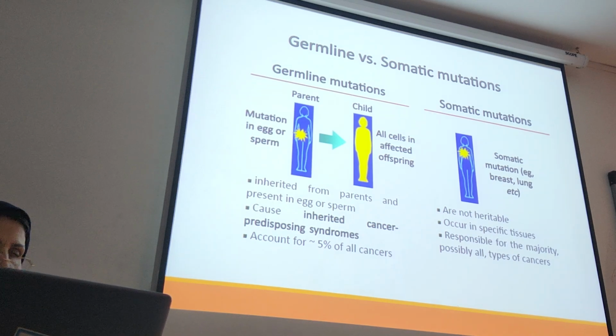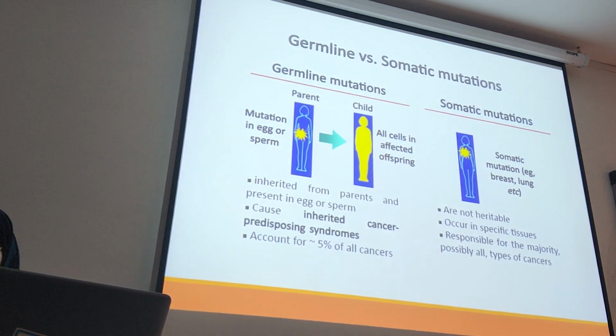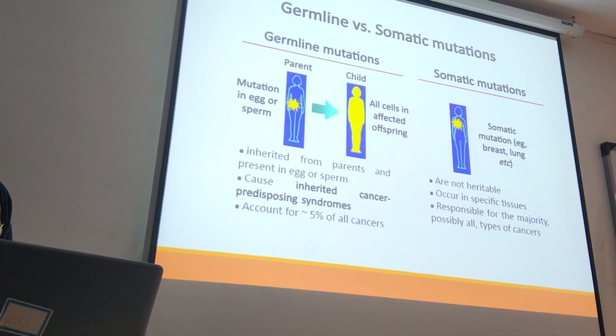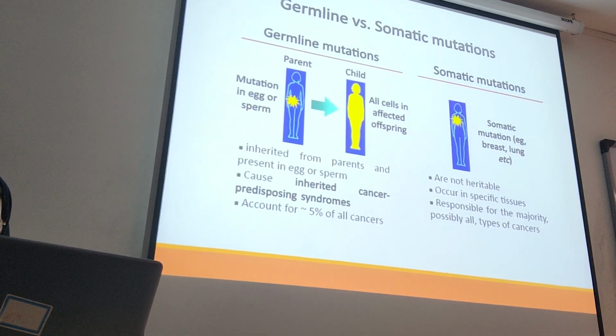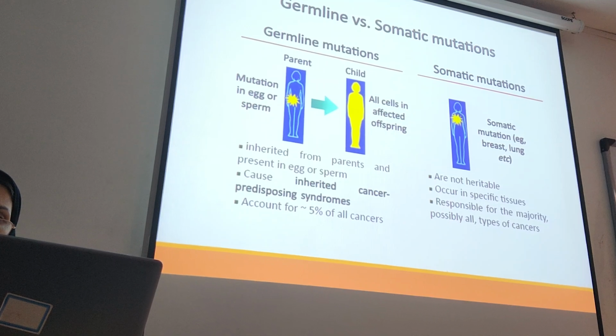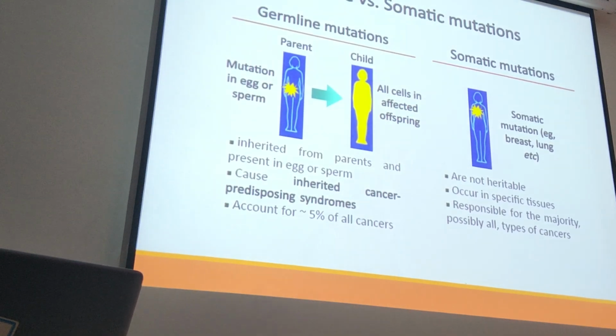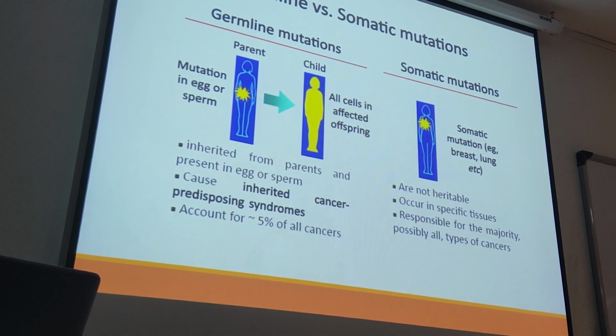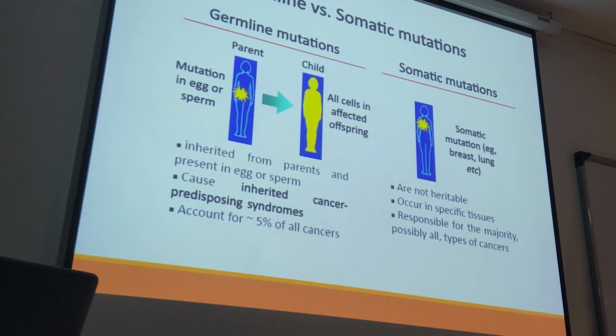All affected cells, it may be only on the breast tissue, or could be in the stomach tissue, endometrial tissue. So those tissues have a risk to get the cancer. For example, breast cancer is not heritable, occurs in a specific tissue, as I mentioned, for example, breast tissue, endometrial tissue, and responsible for the majority of the cancer. The other type that we mentioned is inherited.